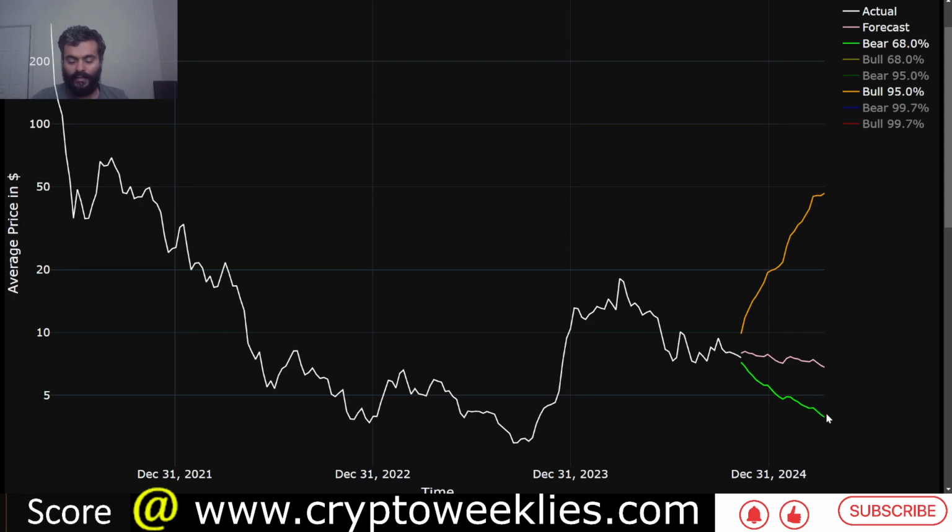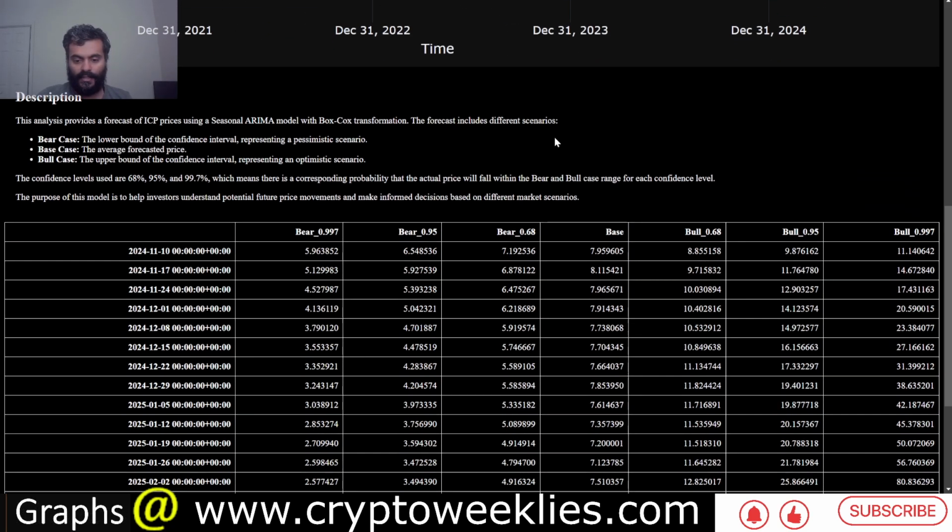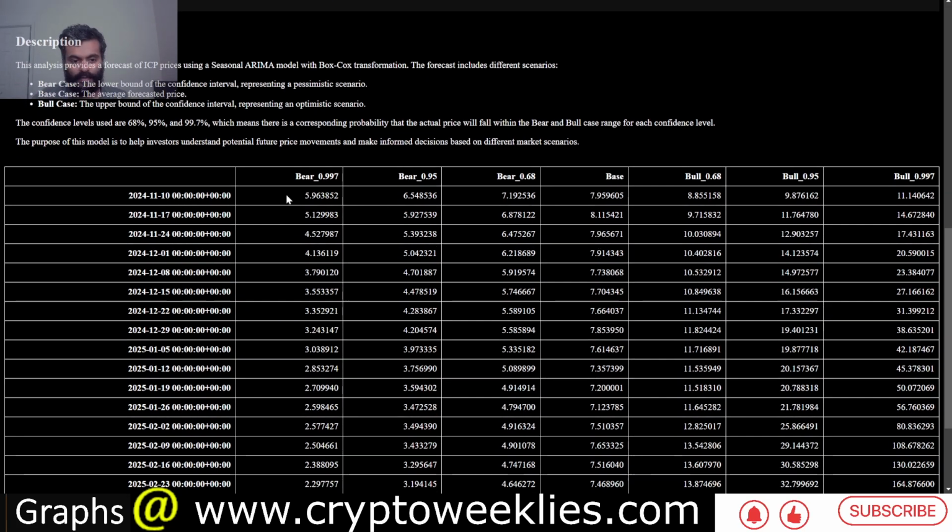And again, in the case that markets were to go down, we like to cover all the scenarios. The purpose of this forecast is not to tell what will happen tomorrow, that is determined by market forces, but if it were to go up or down, what are the theoretical supports or ceilings, and what are some of the forecasts in that environment. Between $4 and about $7, that's the forecast. You can read that in tabular format as well, week by week. The way to interpret this is the base case.